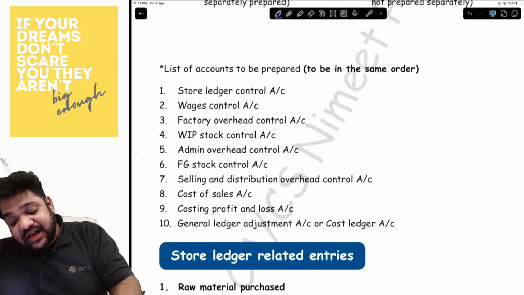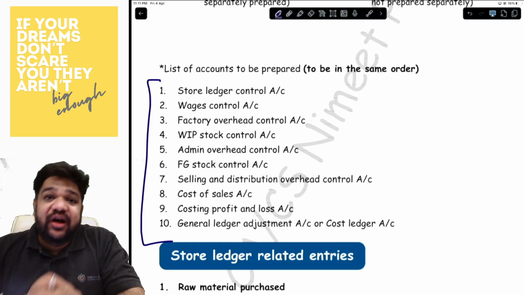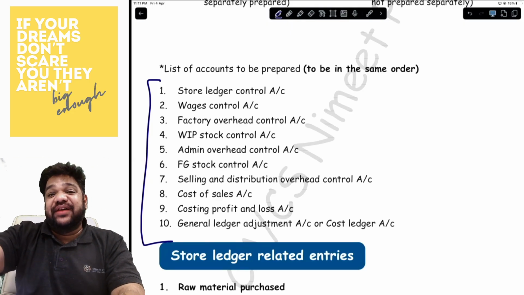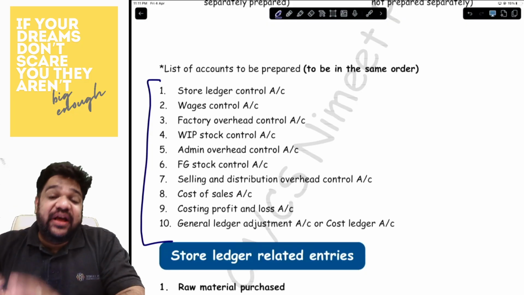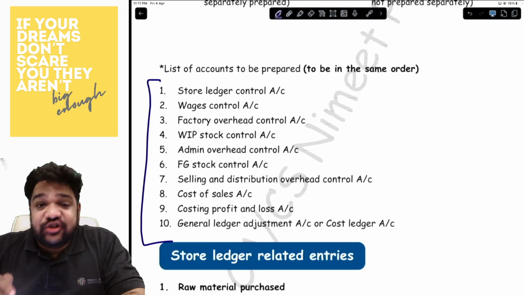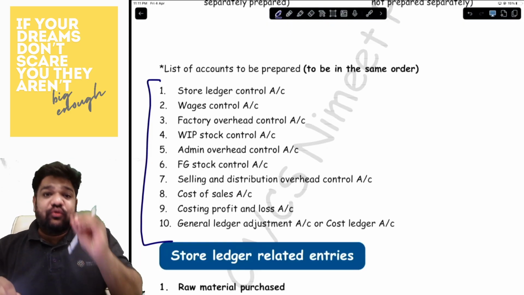Please, please, please, guys, make sure you're writing it in the same order. After stores, there has to be wages. After wages, there has to be factory overhead. After factory overhead, there has to be WIP, so on and so forth. Why?